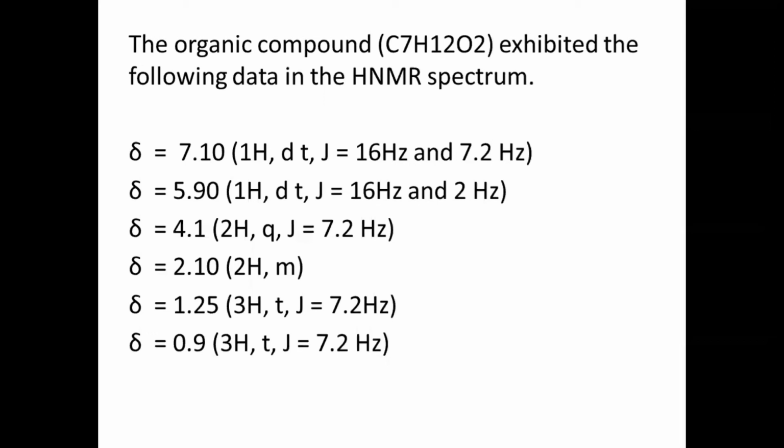By seeing this NMR data, the delta values are 7.1 and 5.9. There is no chance of aromatic protons for 5.9, only 7.1 is there and it corresponds to one proton.